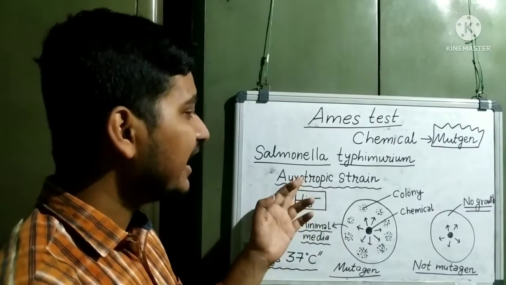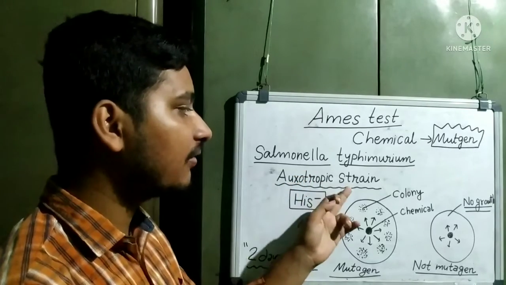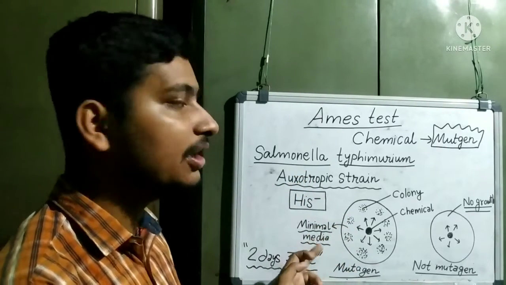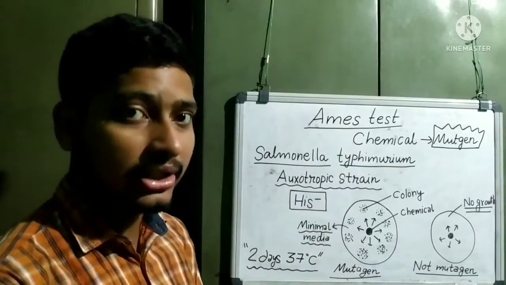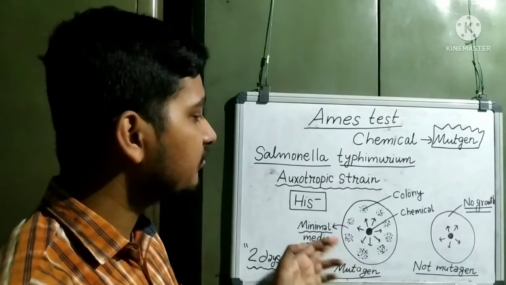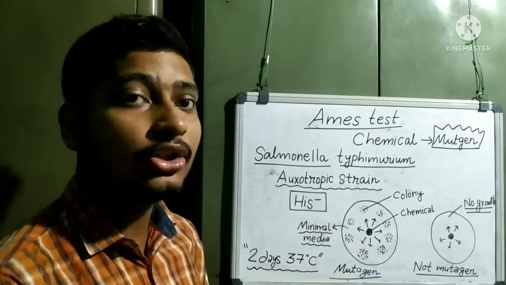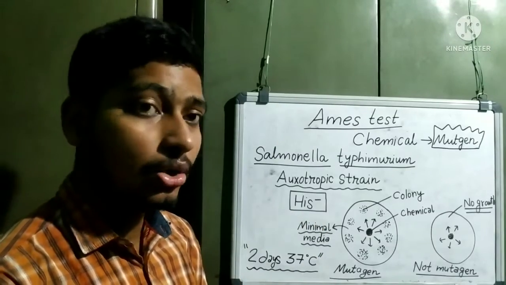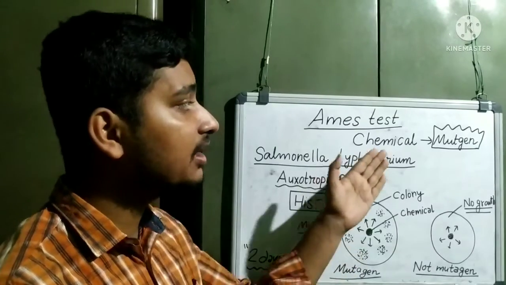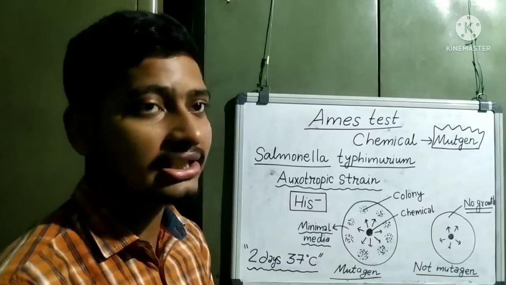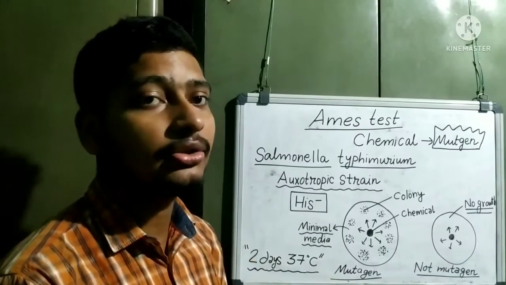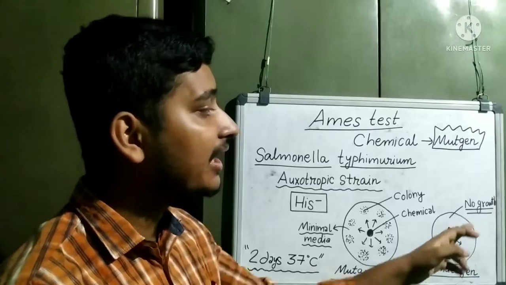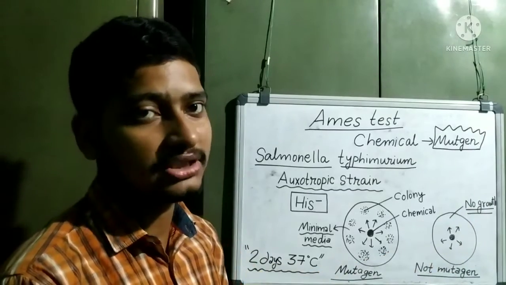We have taken the auxotrophic strain in this minimal media. If the chemical is a mutagen, then it will convert the histidine negative into histidine positive. But if the chemical is not a mutagen, then histidine negative will not convert into histidine positive, and no growth will be observed.